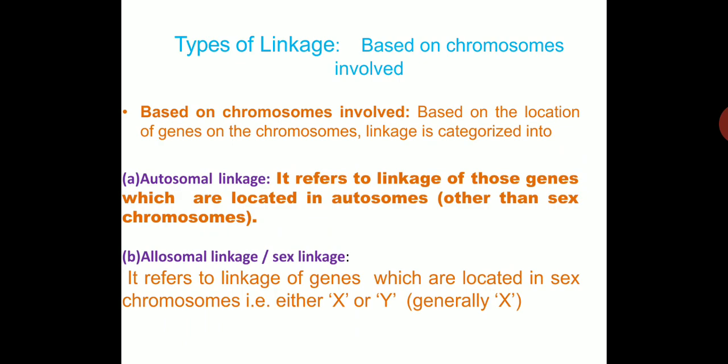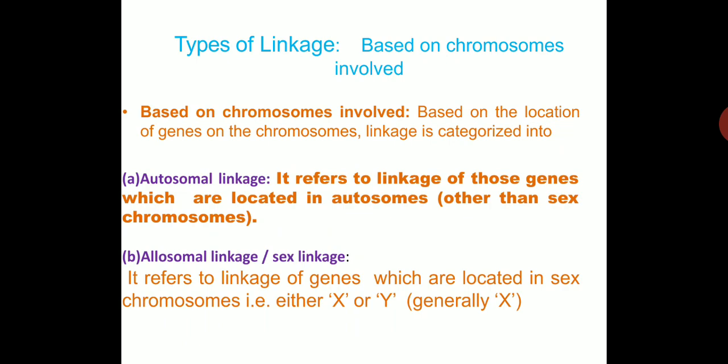Third, the types of linkage based on chromosomes involved. Based on the location of genes on the chromosome, linkage is categorized into autosomal linkage and allosomal linkage. Autosomal linkage refers to the linkage of those genes which are located on autosomes, that is, the chromosomes which control the vegetative characters, other than sex chromosomes. Genes present on such autosomes show autosomal linkage.